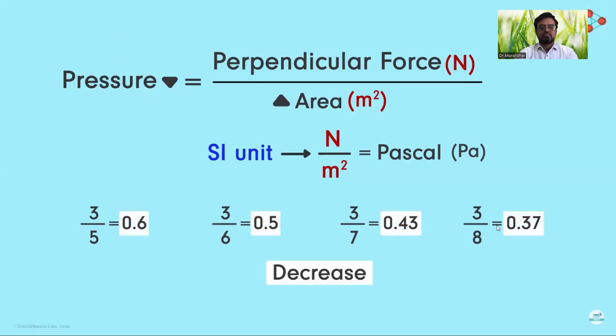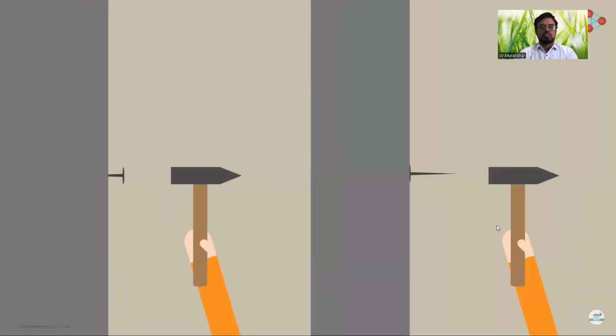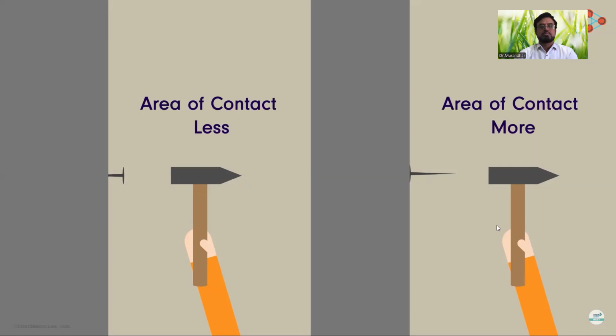With this newfound knowledge, let's go back to the example we saw earlier, the nail and the wall. Notice that we are also applying the force perpendicular to the surface of the wall. The angle between the nail and the wall is 90 degrees and not anything else. If you notice, the tip of the nail has a very small area compared to the flat surface of the nail, and hence the area of contact with the wall reduces to a great extent in the first case. Hence, the pressure applied by the tip on the wall is greater than the pressure applied by the flat surface. That is why it is easy for the tip of the nail to penetrate through the wall.